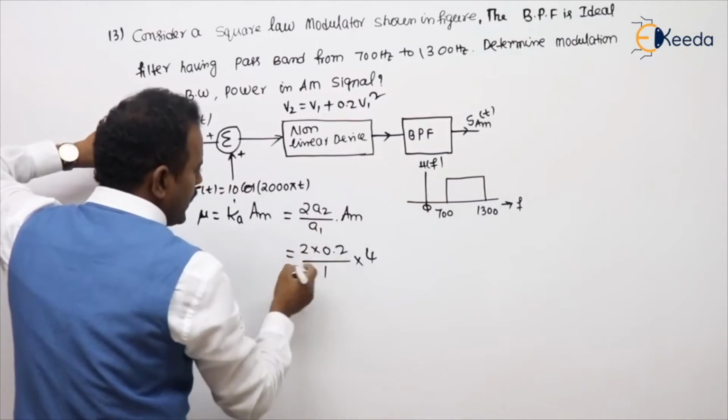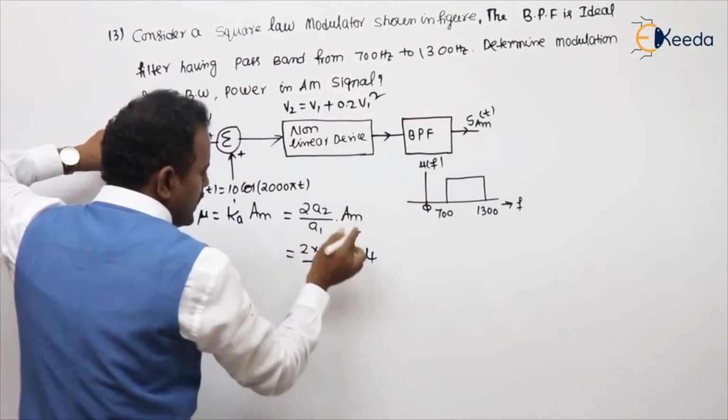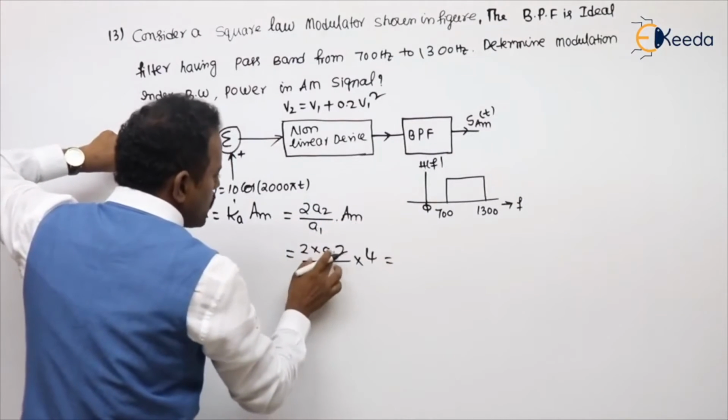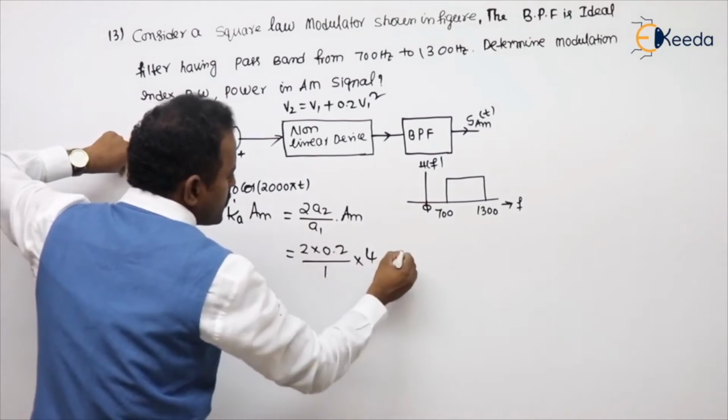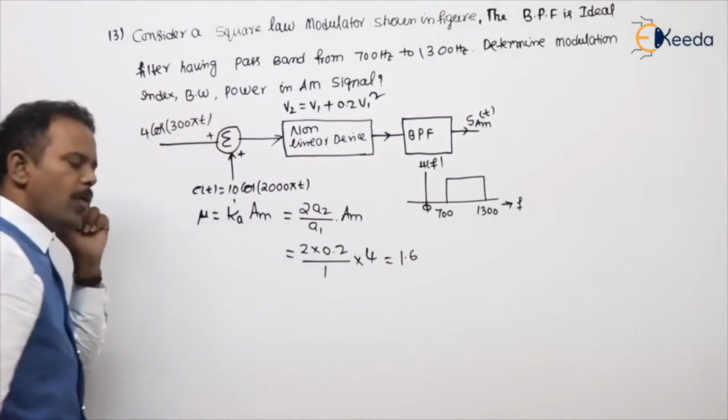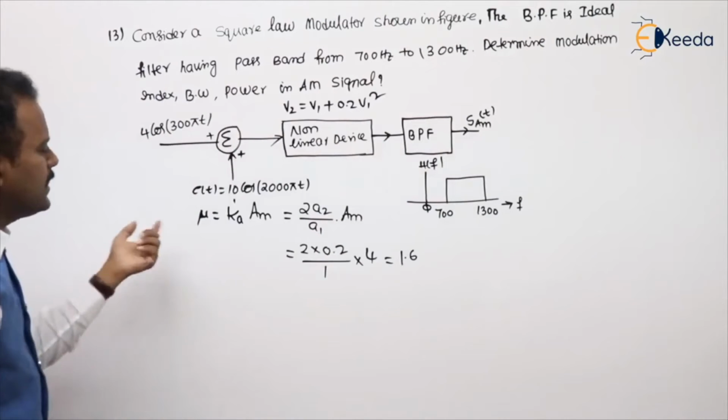2A2 by A1 into Ka. This is Ka, this is AM. So 0.4 into 4, so 1.6. Anyhow, it is over modulation. That's not what is being asked, this is the modulation index.